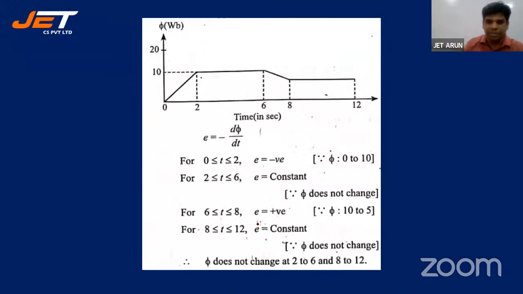E is constant, which means there is no change in flux. That is why the flux is constant, so there is no change, and EMF is 0. Because there is no change in flux, delta phi is 0, E is 0.